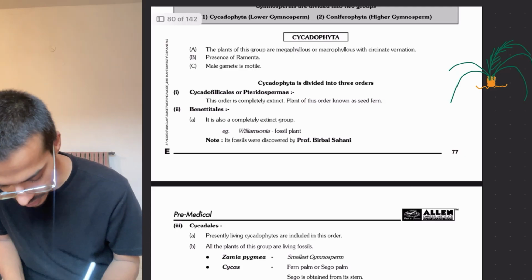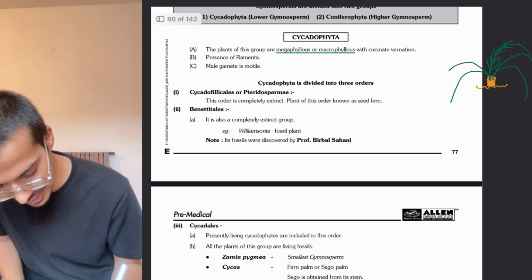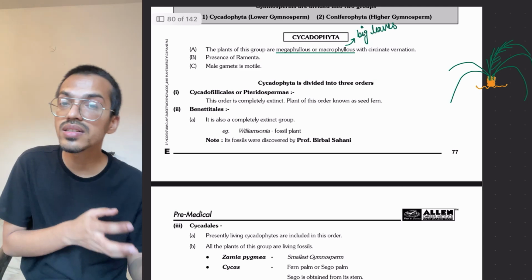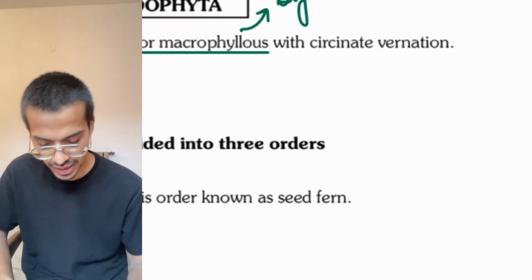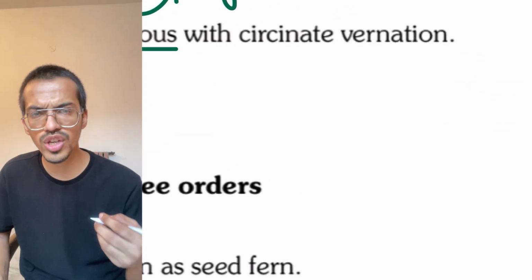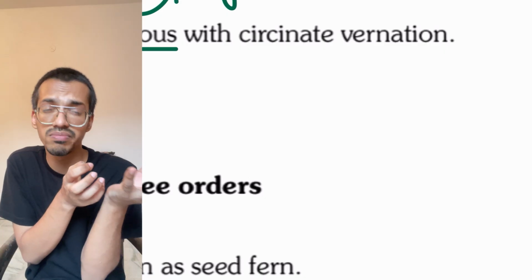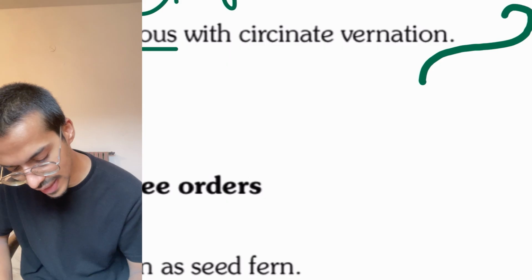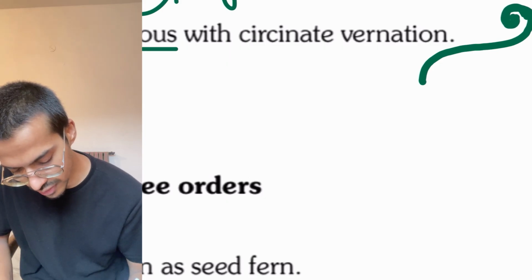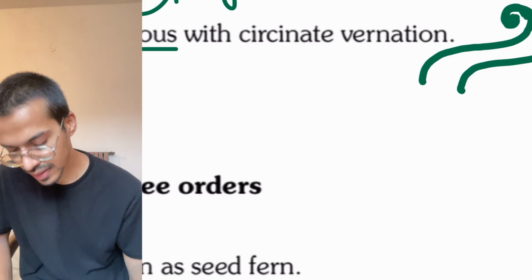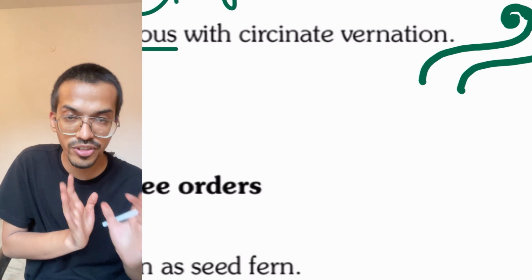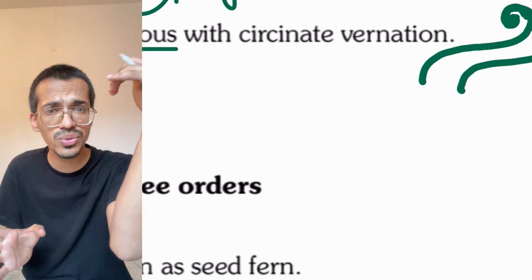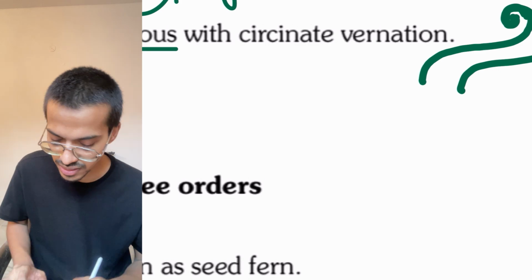They are megaphyllous or macrophyllous, which means big leaves. And circinate venation. What is circinate venation? If you see, there are certain plants, pteridophytes, whose leaf is like this and coiled at the end. Okay, remember it. So if the leaves are like this, coiled at the end, these are circinate venation. We will learn what venation is later on, but if the leaves look like this to you, this is circinate venation.